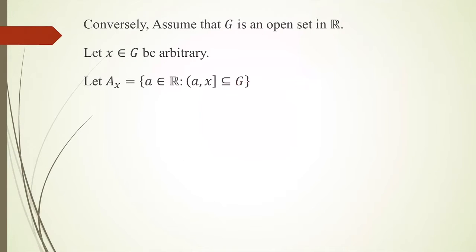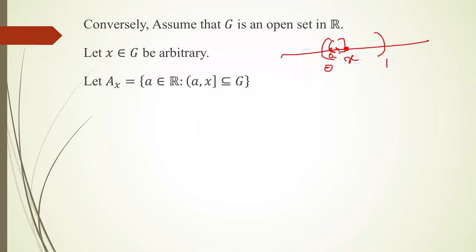So suppose I have taken G as the open interval (0, 1), and I am taking an x here. Capital Ax is the set of all a in R where (a, x] is a subset of G. So if I take an a here, (a, x] is a subset of G, so this a is in capital Ax.